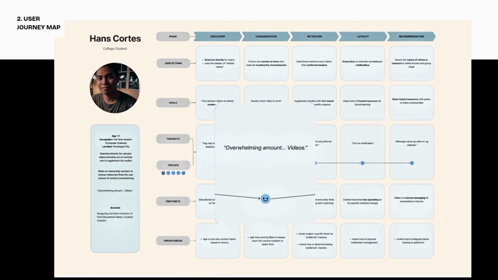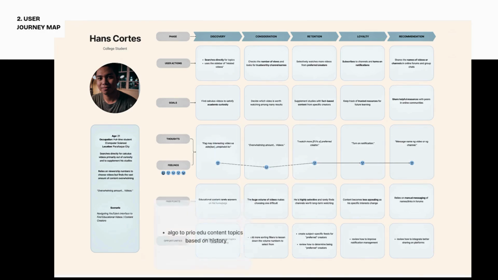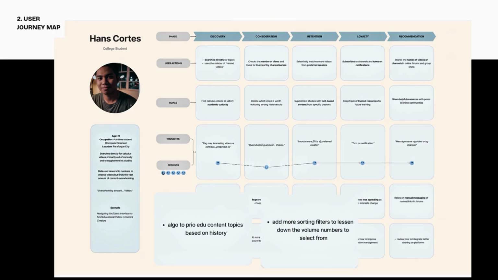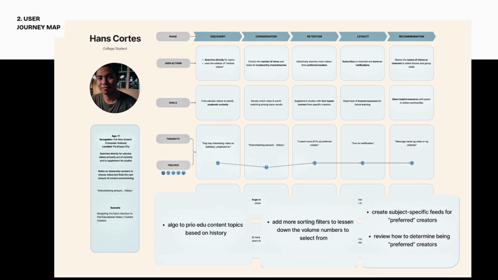What stood out in Hans' journey is that the problem is not the lack of educational videos, it's the overwhelming number of choices. This opens opportunities for features like better educational recommendations, improved search filters, and subject specific content that can make finding the right video much easier.